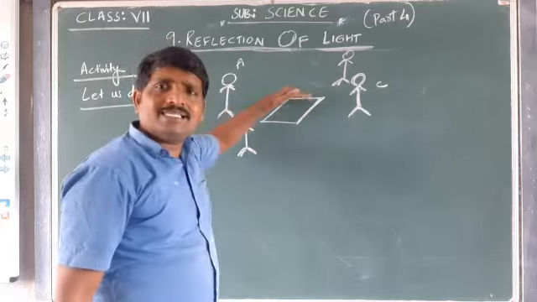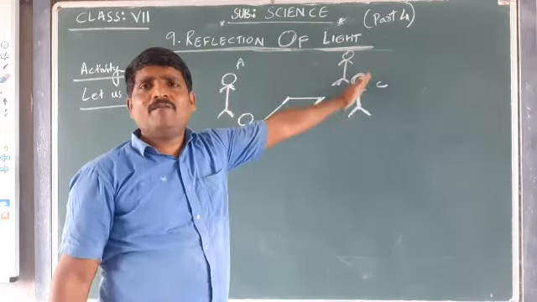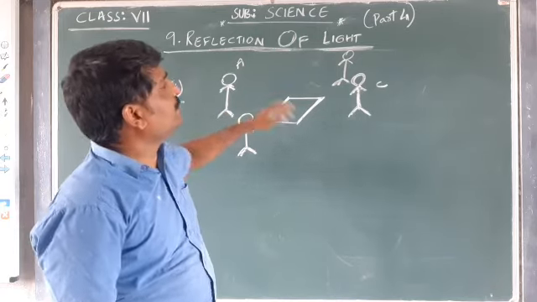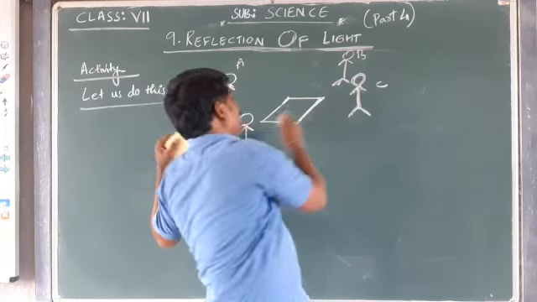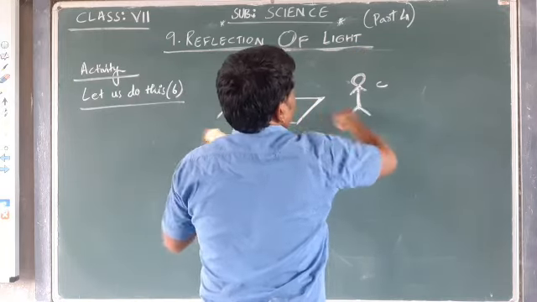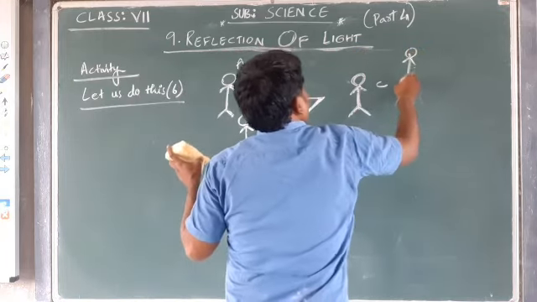Now, when he moves this side, when he moves just a bit away, are you able to see the image of this B in the mirror? Will you be able to see the image of the person if B is moving just aside, and he is moving to this point?